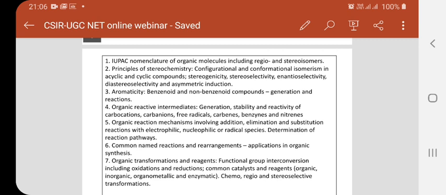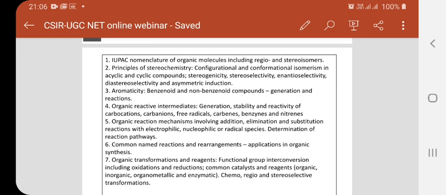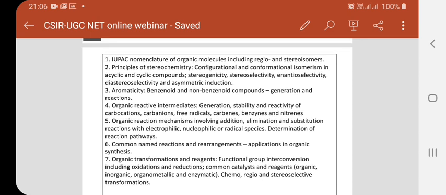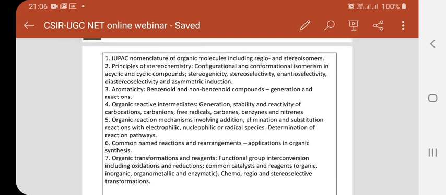What are the reaction types you have to study? What are the name reactions you have to study? So, the depth and breadth is clearly specified in the semester syllabus of your PG program. Whereas, this is an all India level competitive examination.